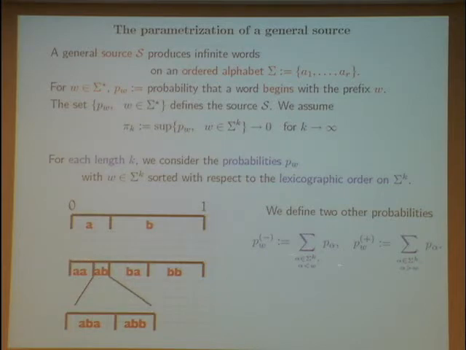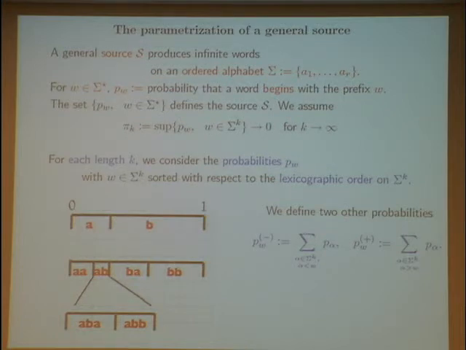And P_W plus is the same, but now we consider the prefixes of length k which are larger than W. For instance, with the same W equal BA, P_W plus here is this length.